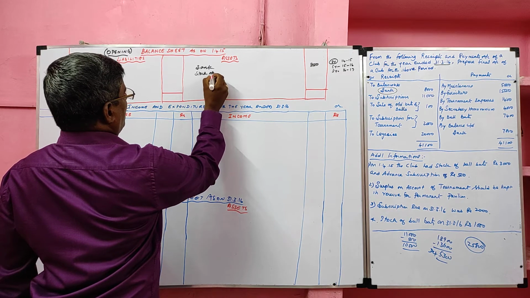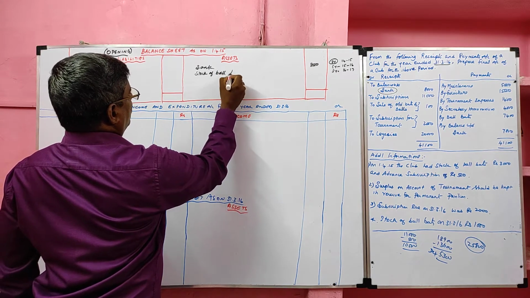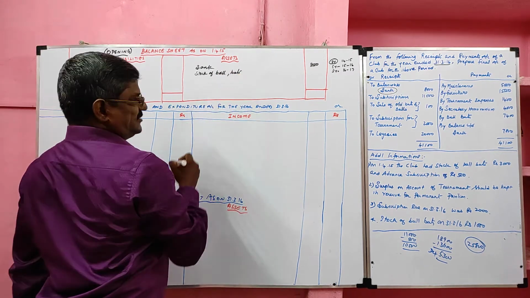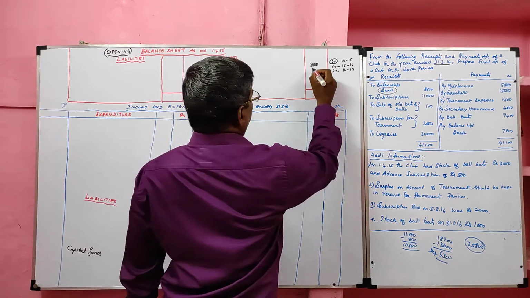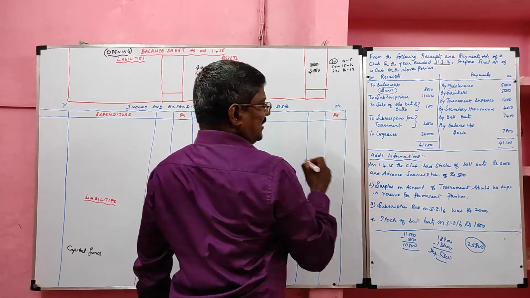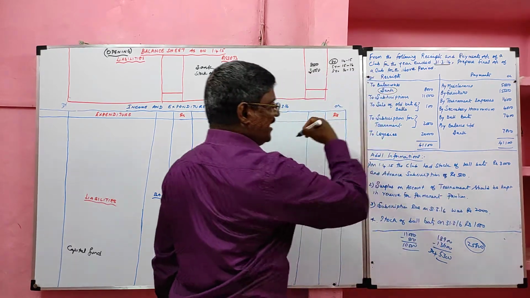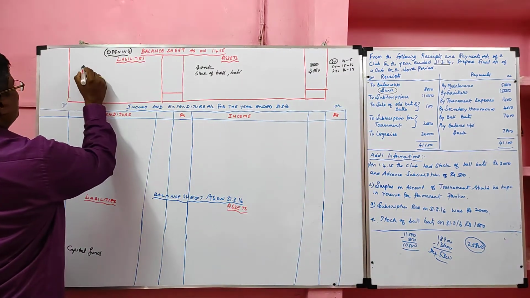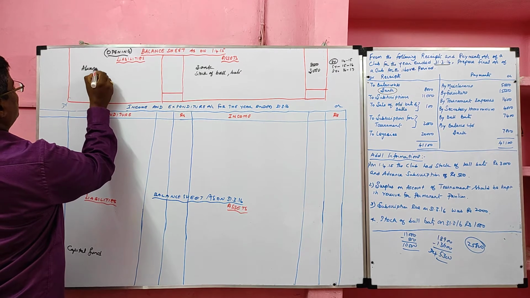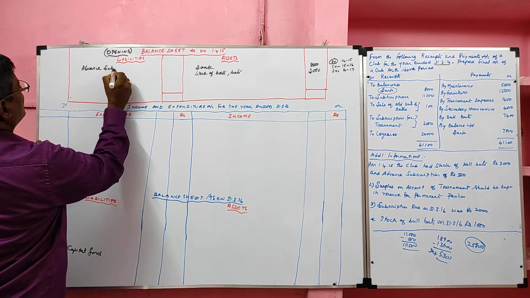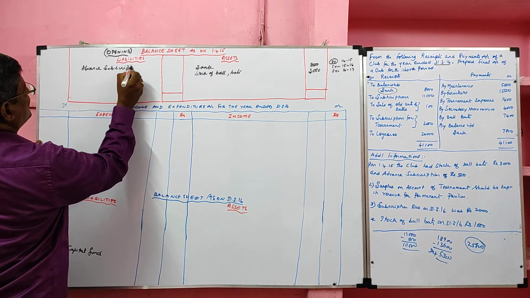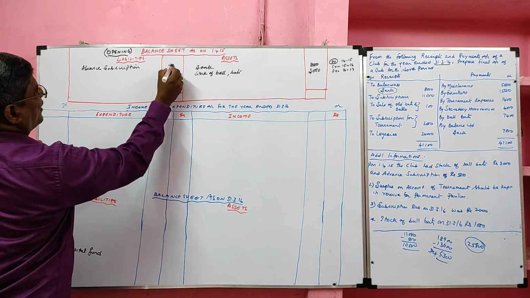Stock of ball bats, opening stock, its value 3,000 rupees. Then advance subscription received in the last year is a liability. Advance subscription received in the last year, rupees 500.